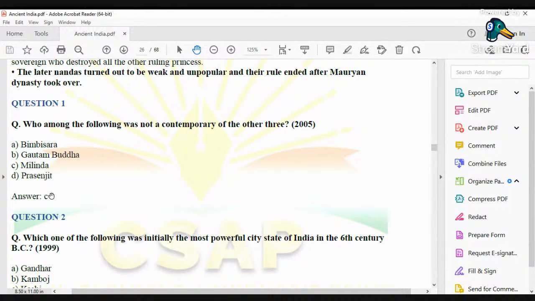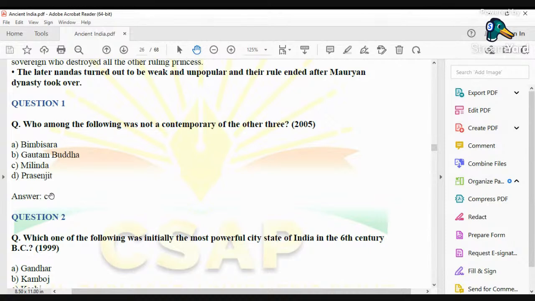And who was Prasenjit? Prasenjit was one of the rulers who was ruling over Avanti. What was Avanti? Avanti was another Mahajanapada. According to a few books like Anguttara Nikaya, which is a Buddhist chronicle, there were in total 16 Mahajanapadas. So Avanti was one such Mahajanapada, Magadh was another Mahajanapada.